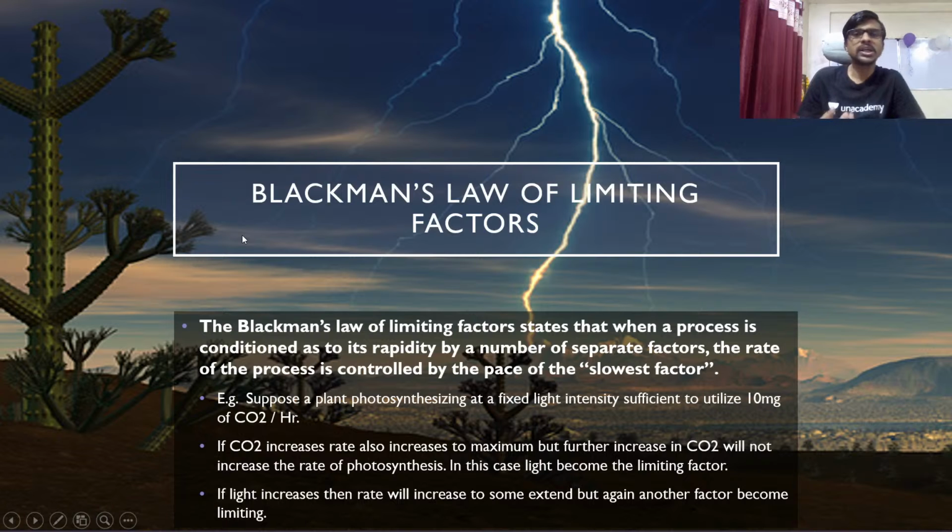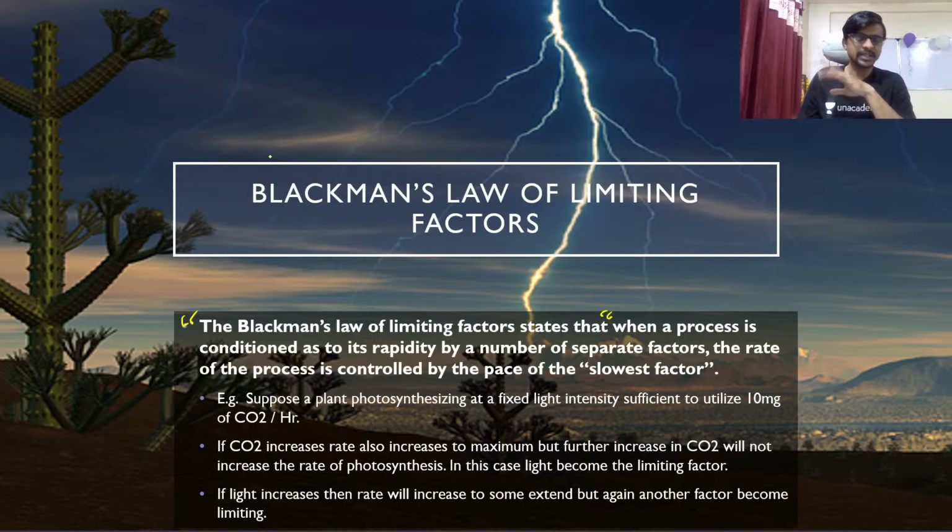Okay. So, Blackman's law of limiting factor. This is a very important thing, guys. You will definitely see Blackman's law of limiting factor in the examination. So what is the law? The law states that when a process is conditioned as to its rapidity by a number of separate factors, the rate of the process is controlled by the pace of the slowest factor. So what is meant by the law?